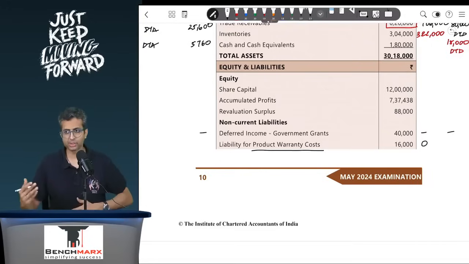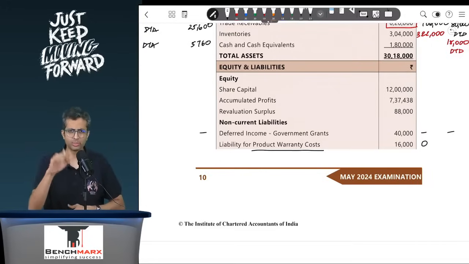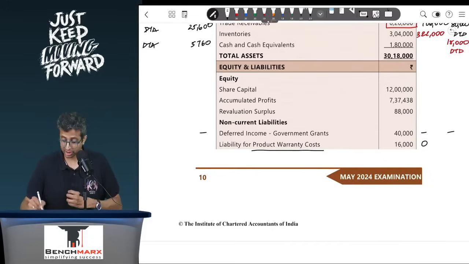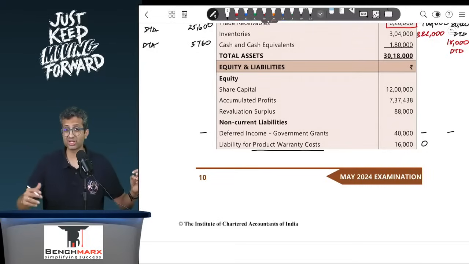But is there a difference? Well, yes, 16. For this 16, books has already recorded P&L account debit to provision. Income tax will record it as a deduction when this 16 is ultimately paid, and hence this difference is temporary. This is for something which is a liability where carrying value is greater than the tax base. Answer is in the opposite direction, so this is a deferred tax asset.